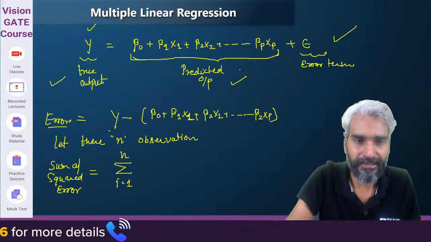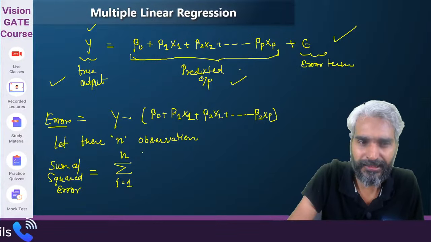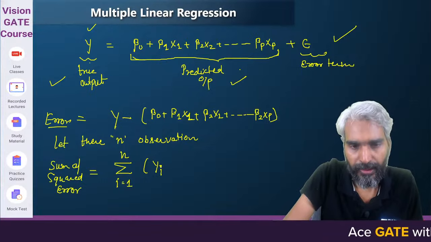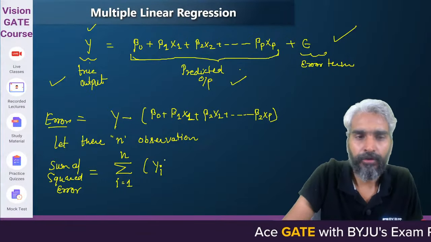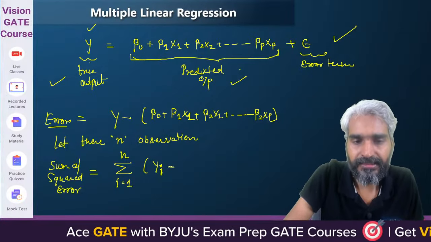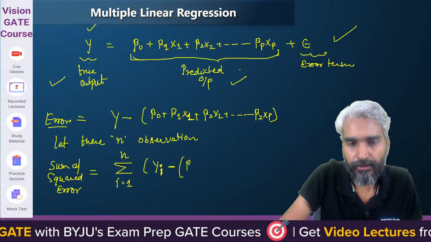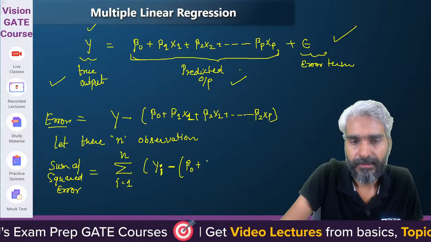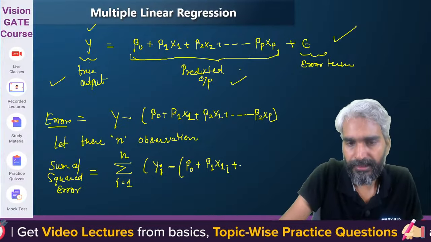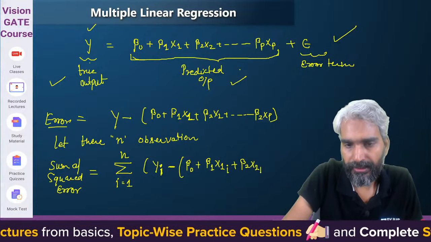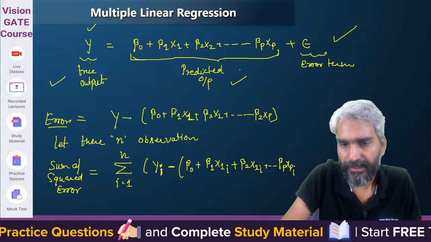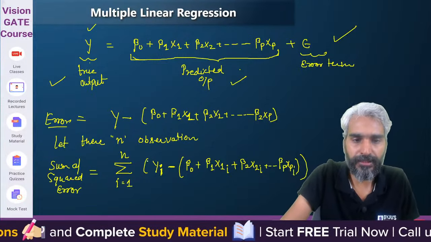Beta 0 will be fixed. So it will be nothing but yi, the actual output with respect to the ith observation, minus beta 0, fixed for all of them, plus beta 1 x1i plus beta 2 x2i, and so on up to beta p xpi. Any problem with this? So this is your error term.